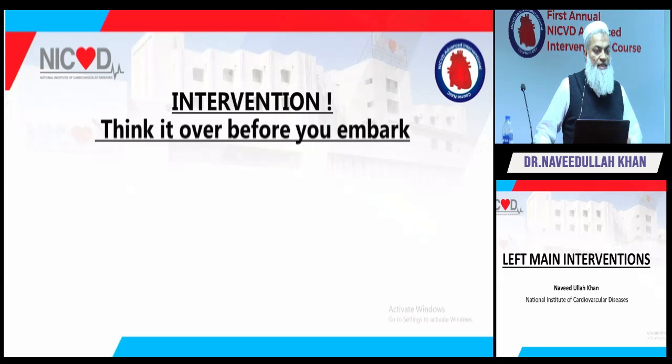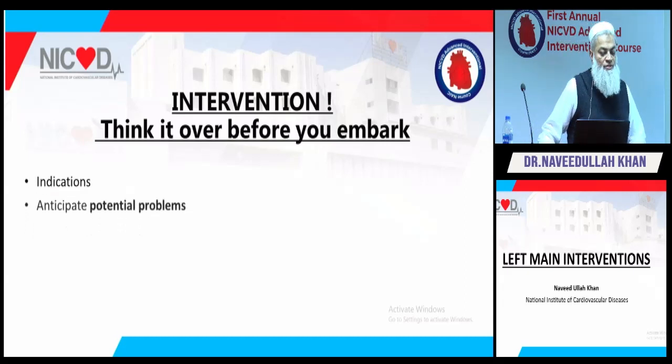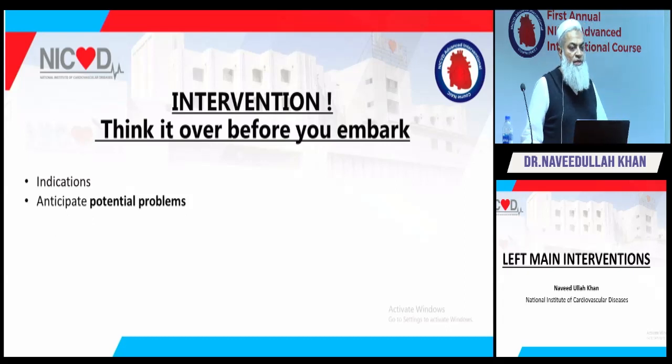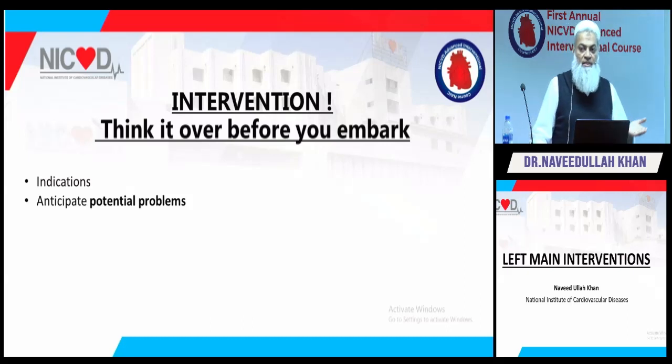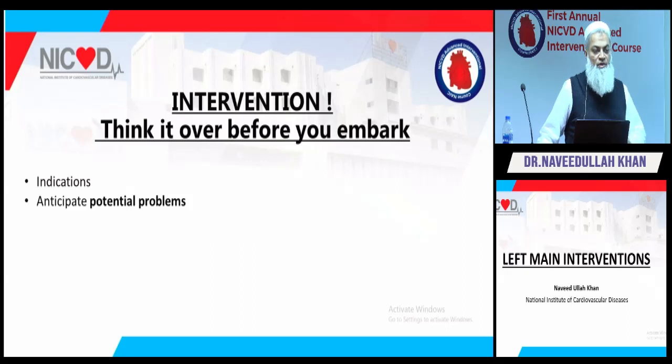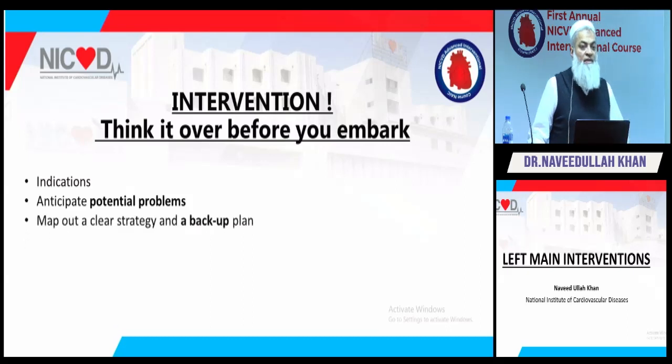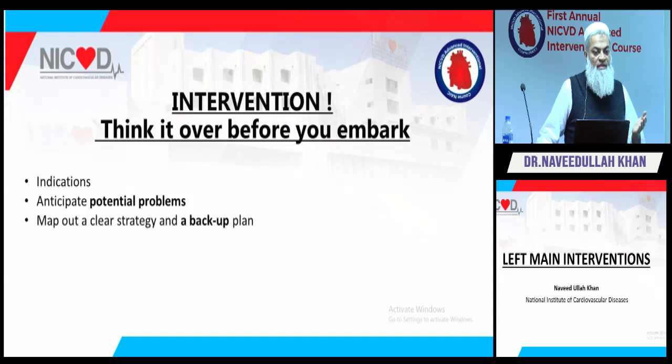So the most important thing, for satellite people and all other people, is we need to see what the procedural factors are. So one is the indication. What are the potential problems I am going to face when I am going to touch this vessel? Because most of the time it's around 100% supply of the heart. You have got a dominant circ or a non-dominant circ. What are the potential problems I am going to face if I touch this one? Similarly, like Dr. Tahir Saghir हमेशा एक बात कहते थे, backup. What's your backup? आपके पीछे backup पे क्या है? What is your backup plan? If I fail, what is the backup plan? What next will I do?